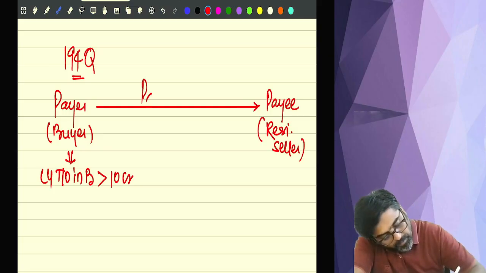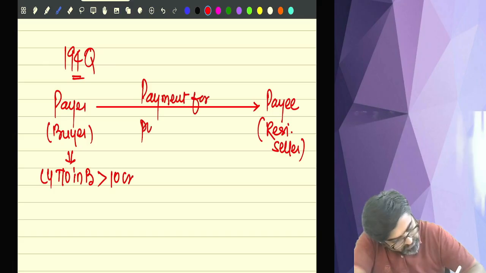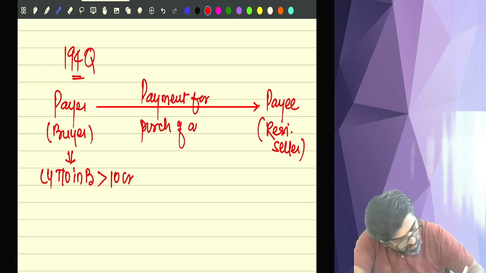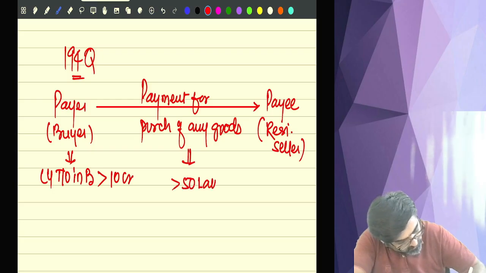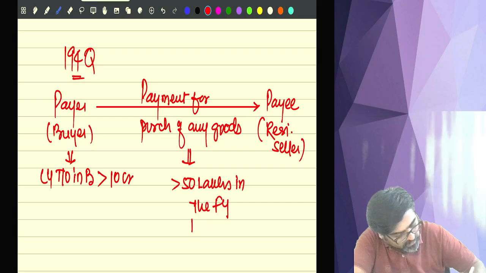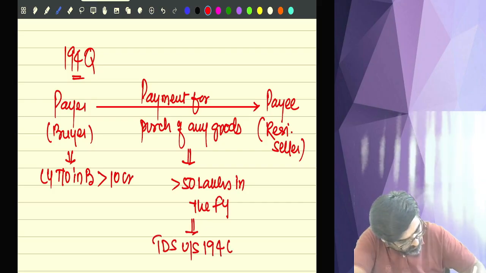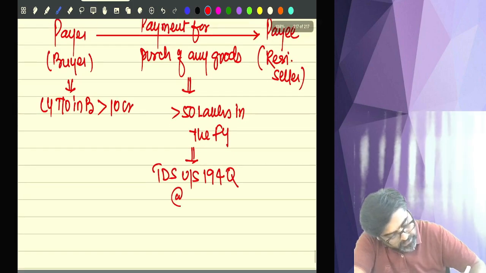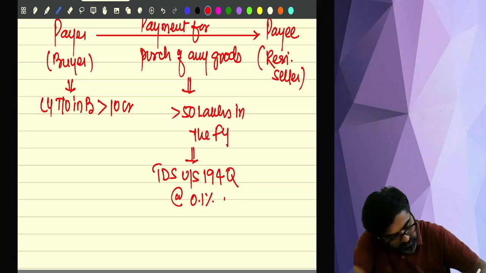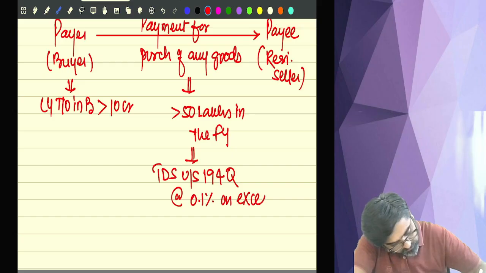So, payment for purchase of any goods. If that payment is more than 50 lakhs in the financial year, then TDS will be deducted under section 194Q at the rate of 0.1% on the excess amount.